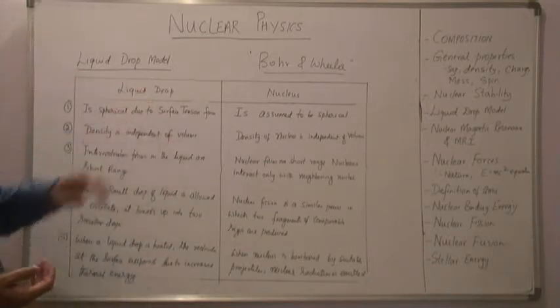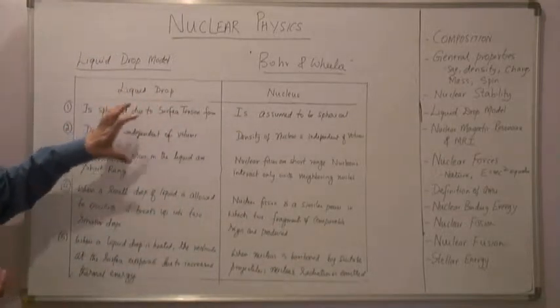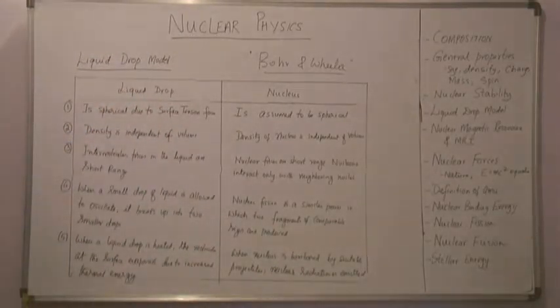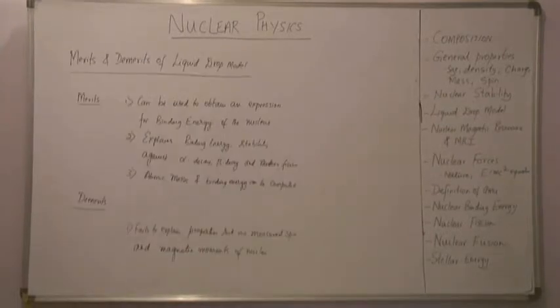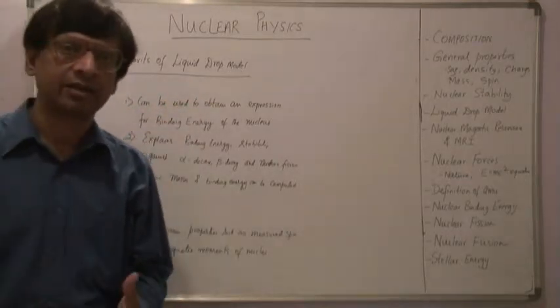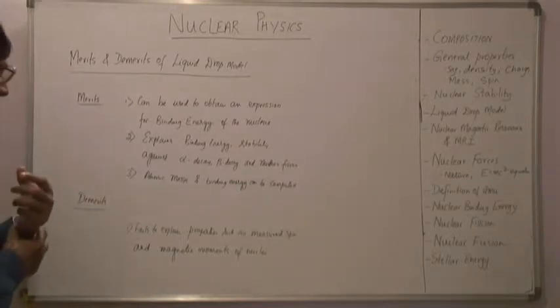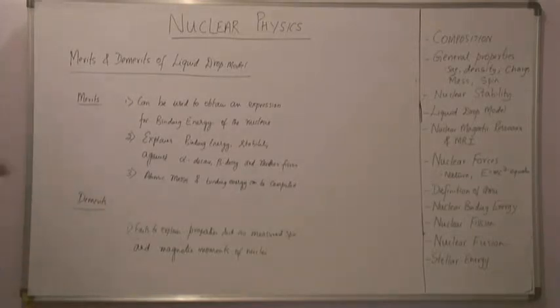So let us now look at the merits and demerits of the liquid drop model, what it can explain and where it fails to explain the observed experimental results.